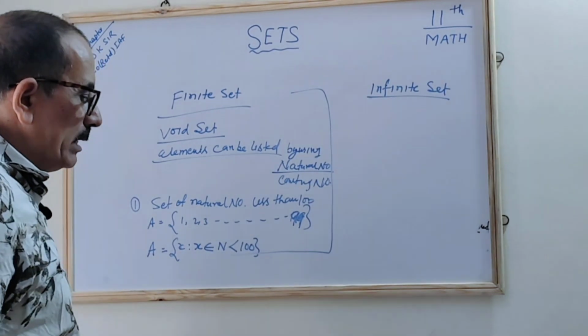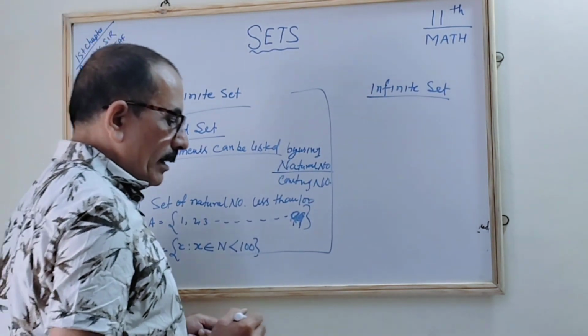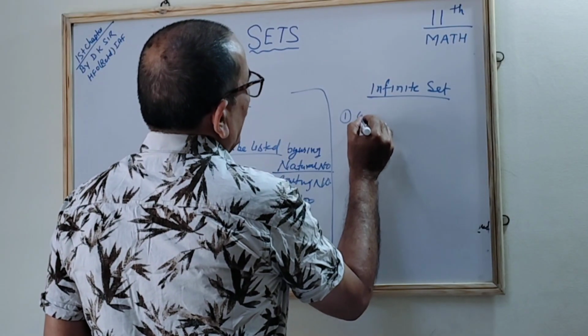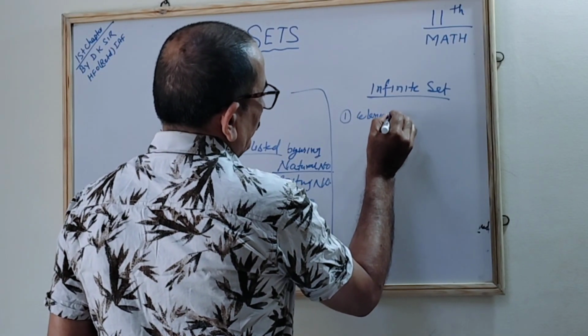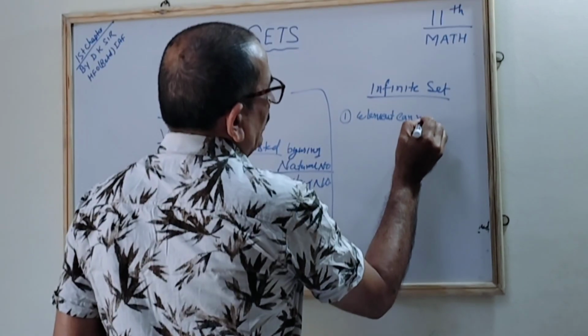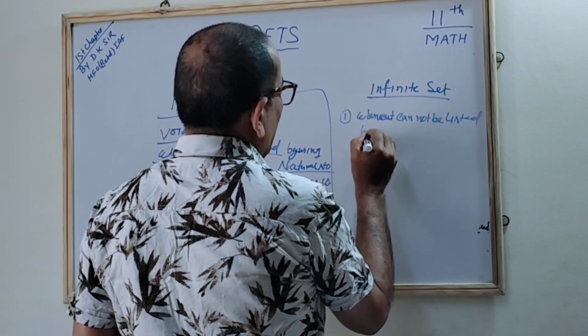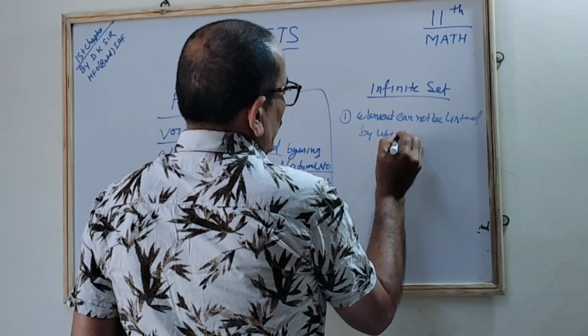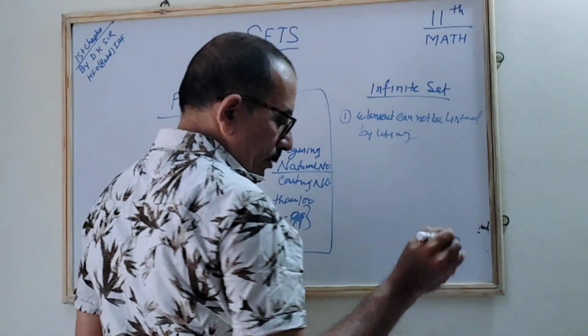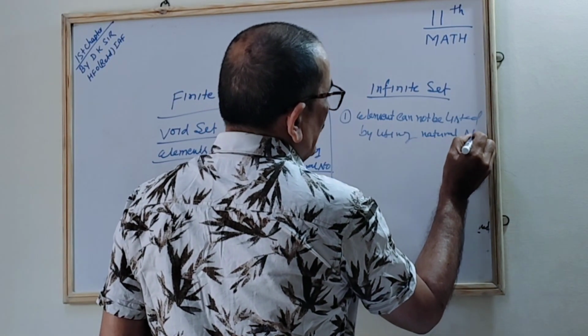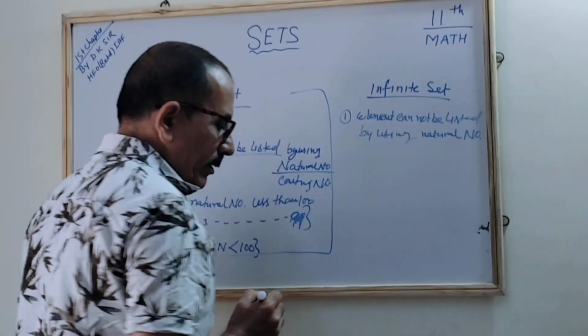Now we will see the infinite set, whose elements cannot be listed. The first point: the elements cannot be listed by using the natural numbers. Natural numbers हम जिसको count नहीं कर सकते, that is called the infinite set.